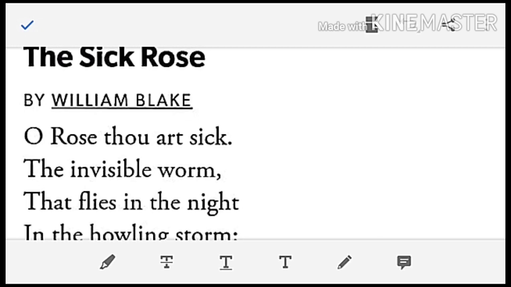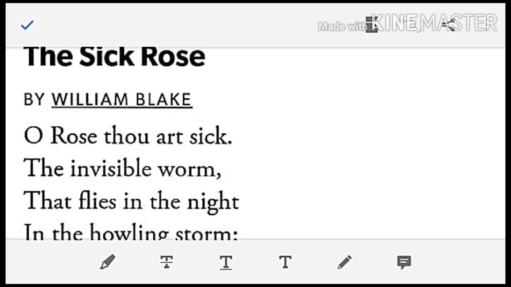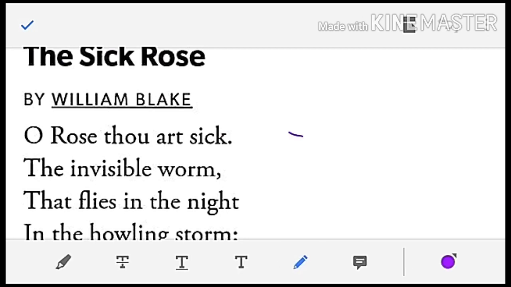Here it has been said, O rose, thou art sick. So here thou refers to you. If you want to know the history behind using thou instead of you, then we have to go through the Elizabethan period. From the time of the Elizabethan period, thou was used instead of you. Even the art, here art means are.